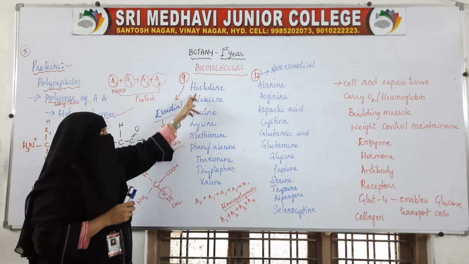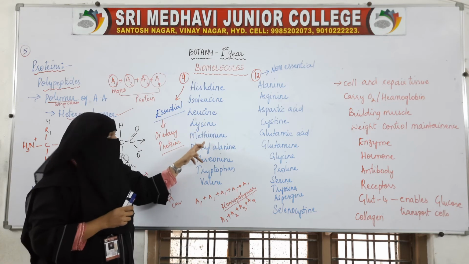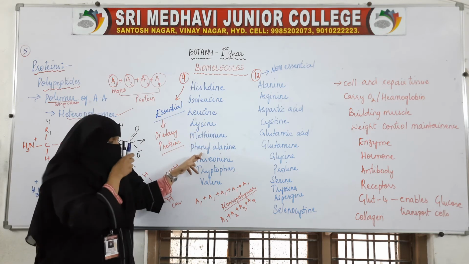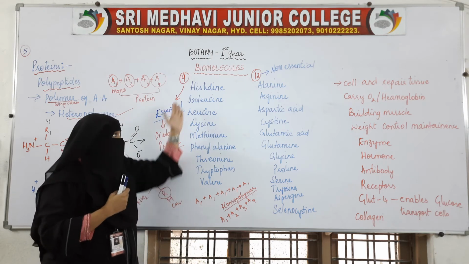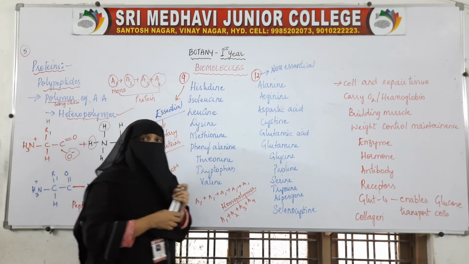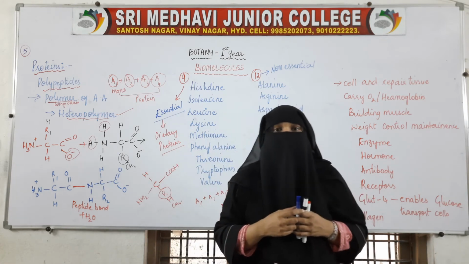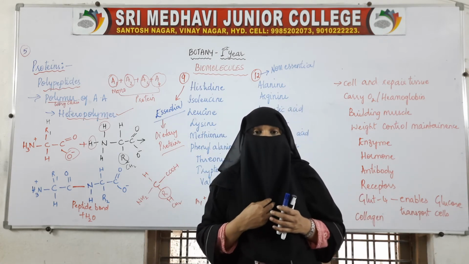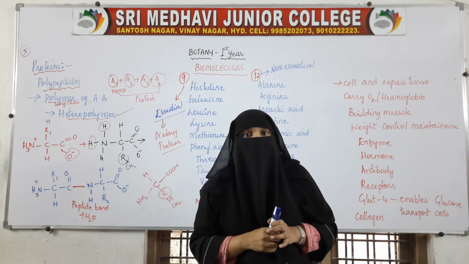And here, histidine, isoleucine, leucine, lysine, methionine, phenylalanine, threonine, tryptophan, valine. These are the 9 amino acids which are not produced by our body. We have to take them from the food material which we eat. Now coming to the functions of proteins.